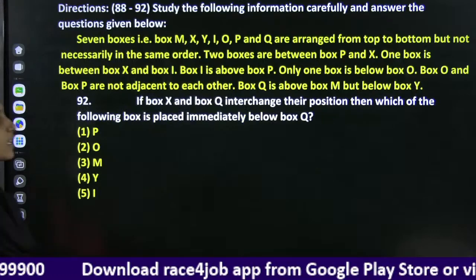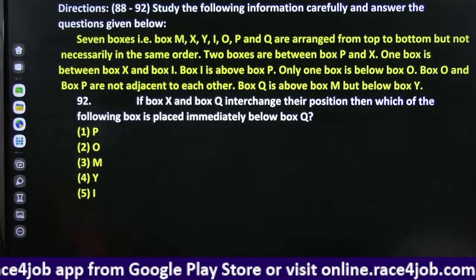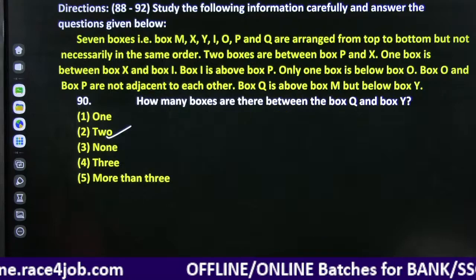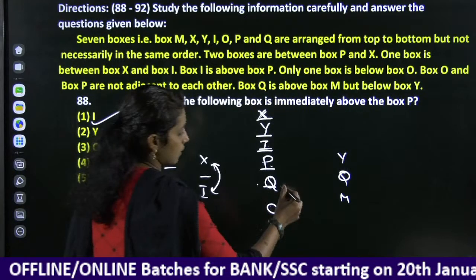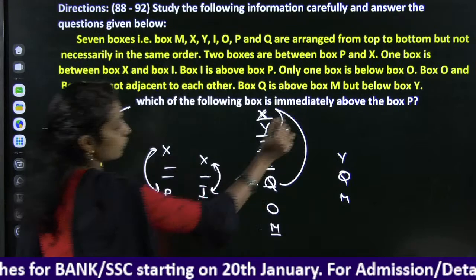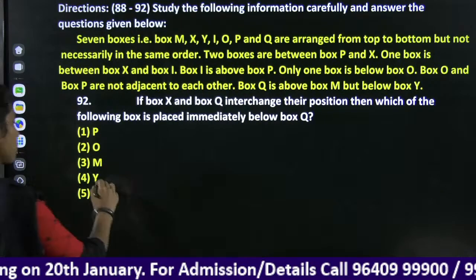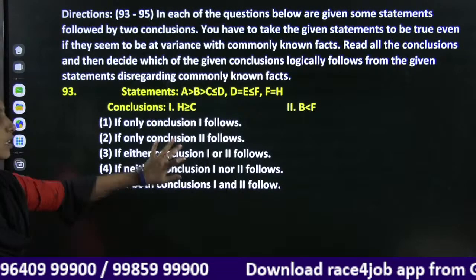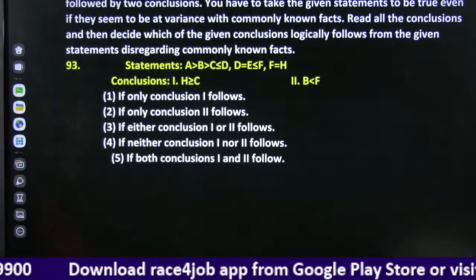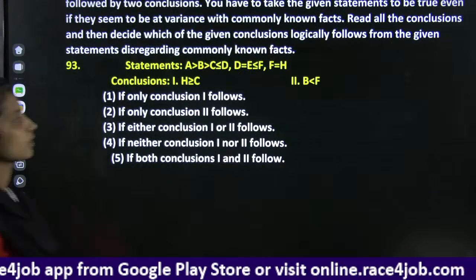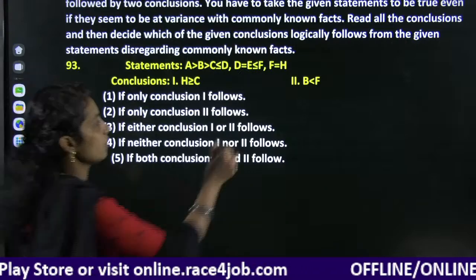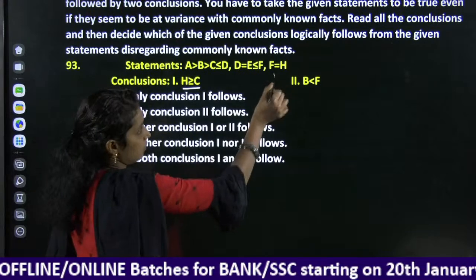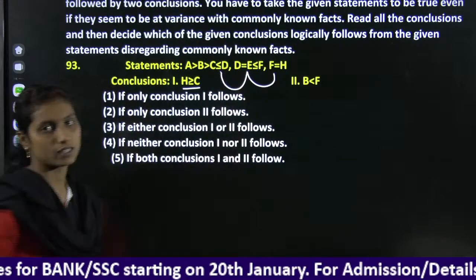If box X and box Q interchange their position, then which of the following box is placed immediately below box Q? Okay, when X and Q interchange, immediately below Q is Y. Option 4. Okay, and here we have a question from the inequalities. Look at here. We have HC combination. HC means first you need to check it D, then you go with the again D combination, right?